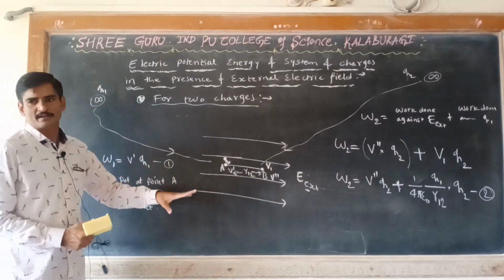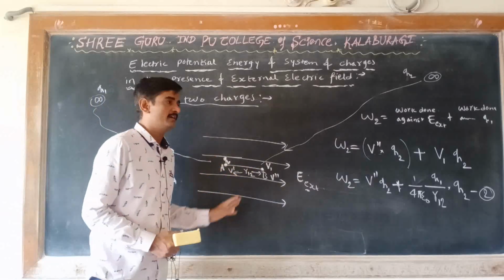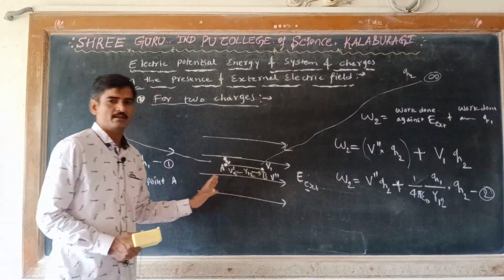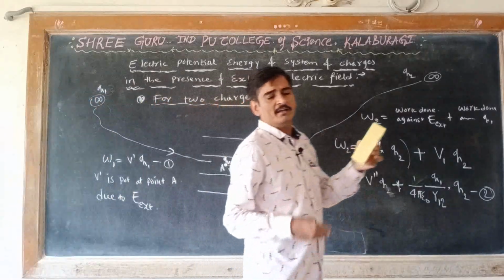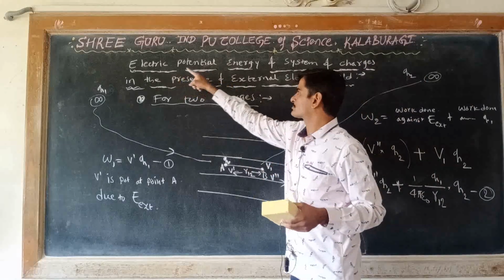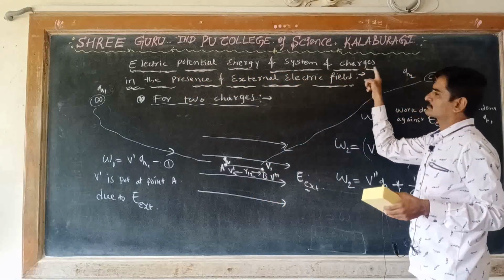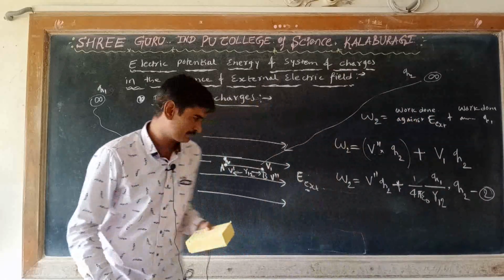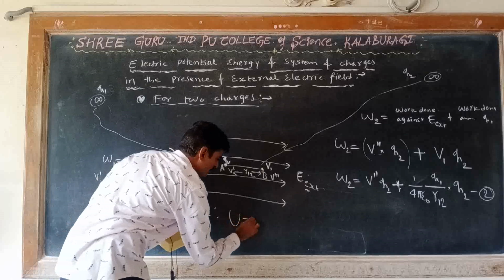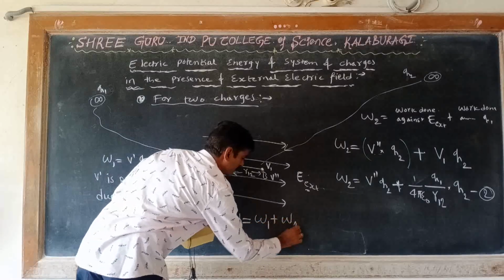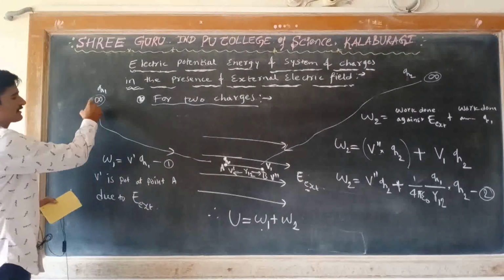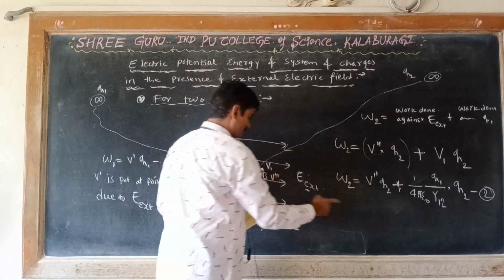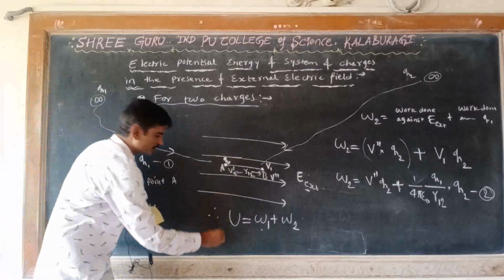Now the total work done in bringing both the charges from infinity to the points A and B will be stored as the electric potential energy of the system of charges in the presence of an external electric field. So therefore U is equal to W1 plus W2. W1 is the work done to bring the charge Q1, whereas W2 is the work done to bring the charge Q2, which we have got in equations 1 and 2. Substitute that, you will get the answer.